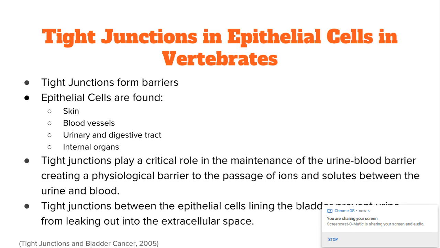In the bladder, tight junctions play a critical role in the maintenance of the urine-blood barrier. It creates a physiological barrier to the passage of ions and solutes between the urine and blood. Tight junctions prevent urine from leaking out into the extracellular space.